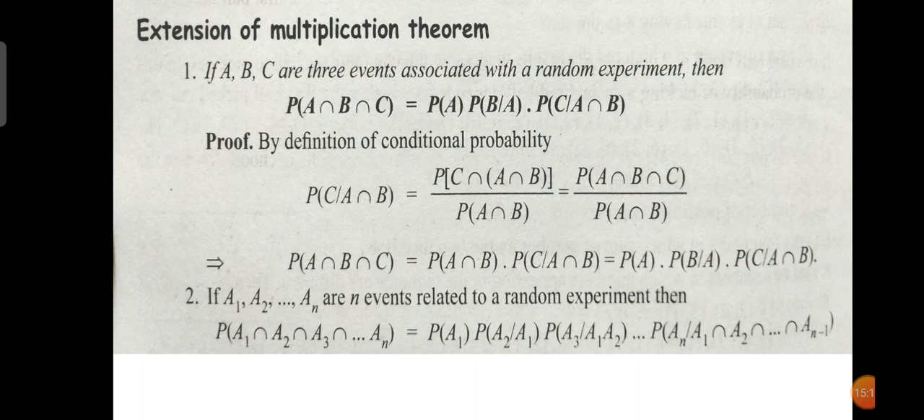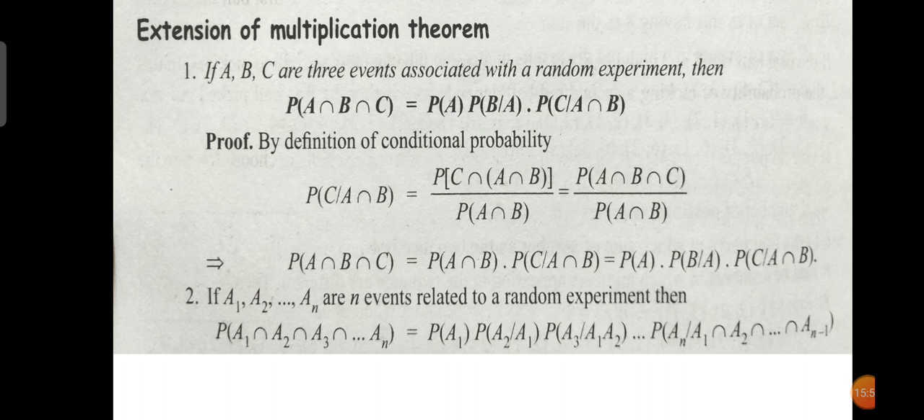Next is the extension of multiplication theorem. The multiplication theorem has been studied, and this is the extension of that theorem. A, B, C are three events associated with a random experiment. P of A intersection B intersection C is P of A into P of B given A into P of C given A intersection B.